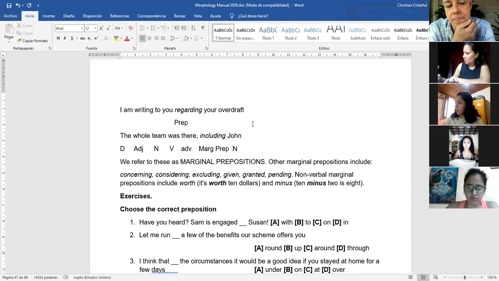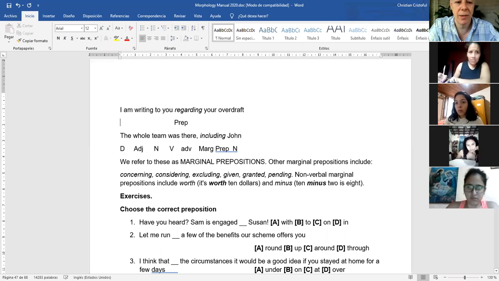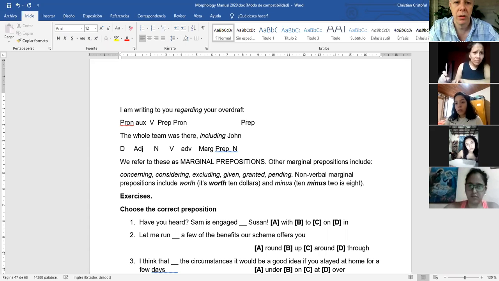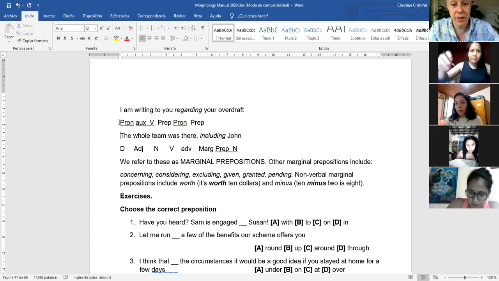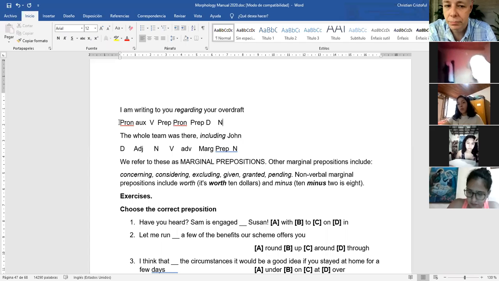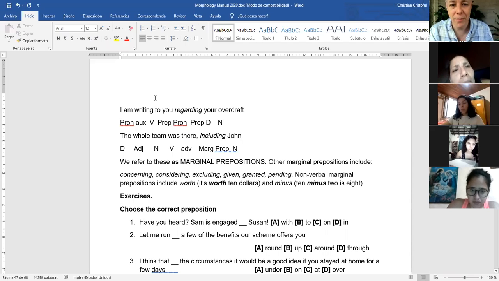Like this. So let me do this one too. I is a pronoun. Am is a verb, an auxiliary. Writing is a verb. To is a preposition. You is a pronoun. Regarding is a preposition. Your is a determiner. And overdraft is a noun. Like this. Okay, so what is important here?